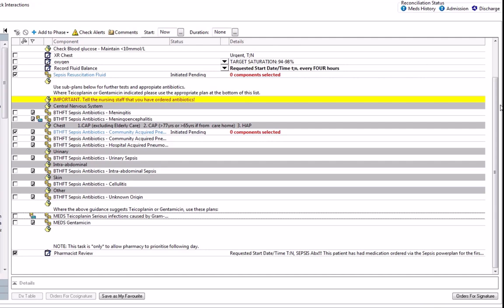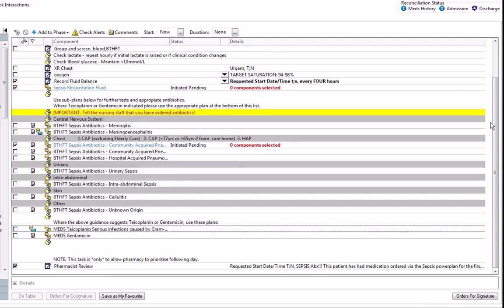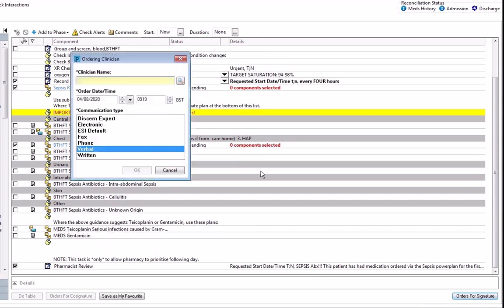Once you've completed all of the fields that you require, you then go on and sign for everything that you have prescribed.